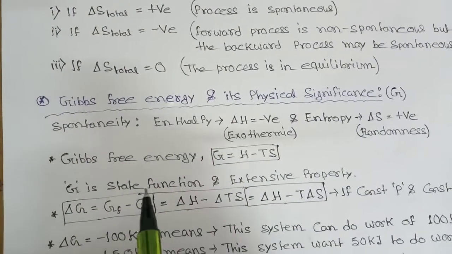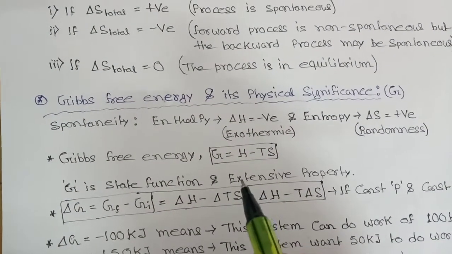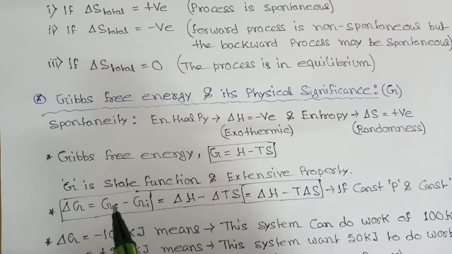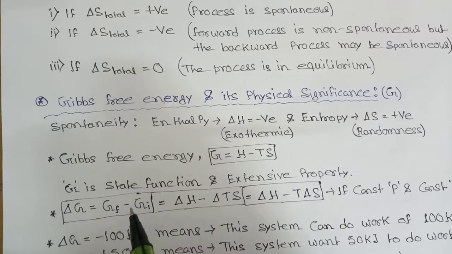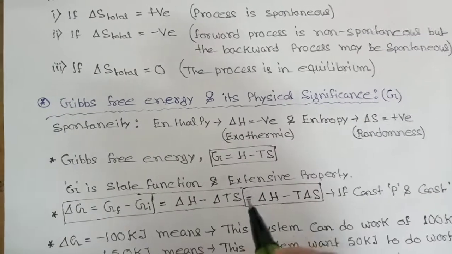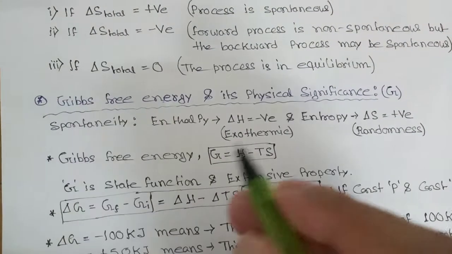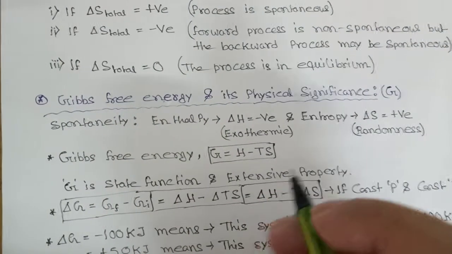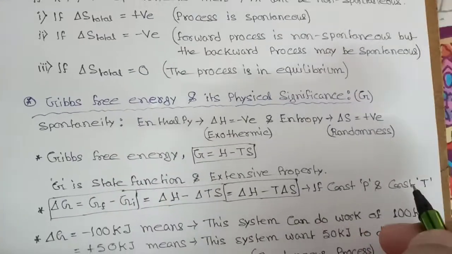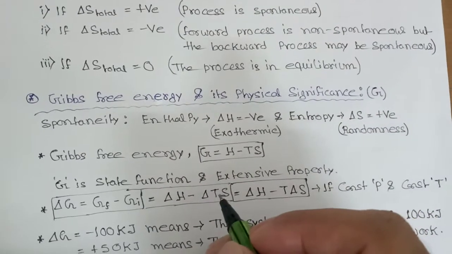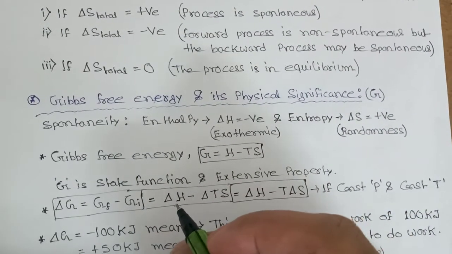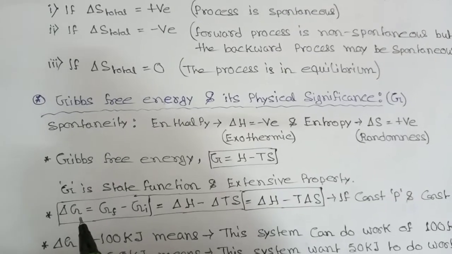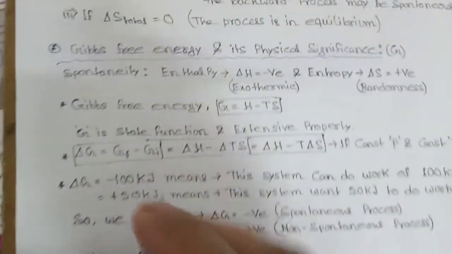Now Gibbs free energy is a state function and it is an extensive property. Change in Gibbs free energy can be calculated as Gibbs free energy of final state minus Gibbs free energy of initial state, or del G is equal to del H minus del (TS). Now when temperature is constant, temperature will come out, so we can write del H minus T del S. So the final equation you have to remember: del G is equal to del H minus T del S.